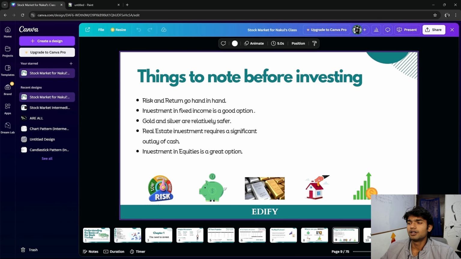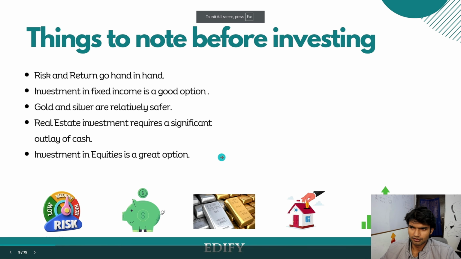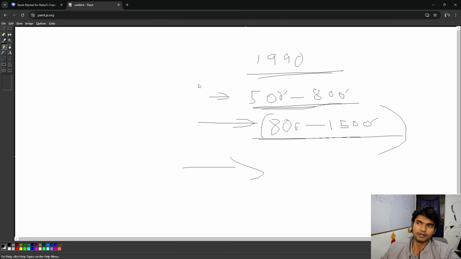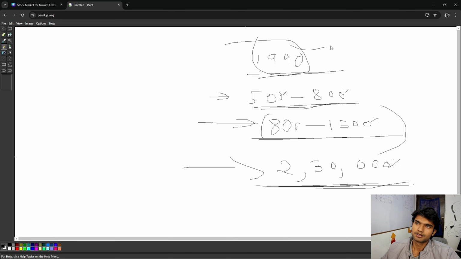Clear? Now, investment in equities is a great option. It is known to beat inflation over the years. And historical returns here are tremendous. It's really good. I'll just write the number. We'll say 2,30,000%. And yes, my friends, this is the basic rate of returns from the stock market since 1990. If we look at the stocks which have grown to their maximum value, I would have to add a few more zeros there.